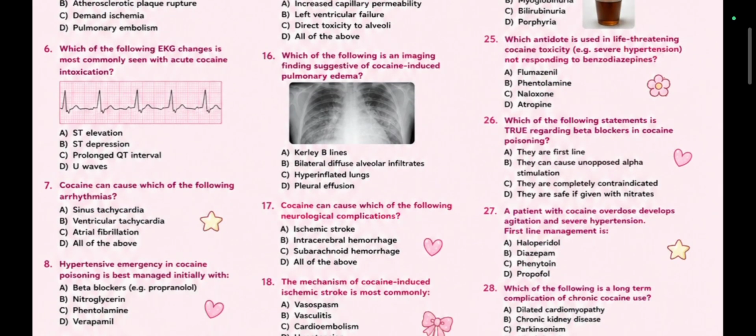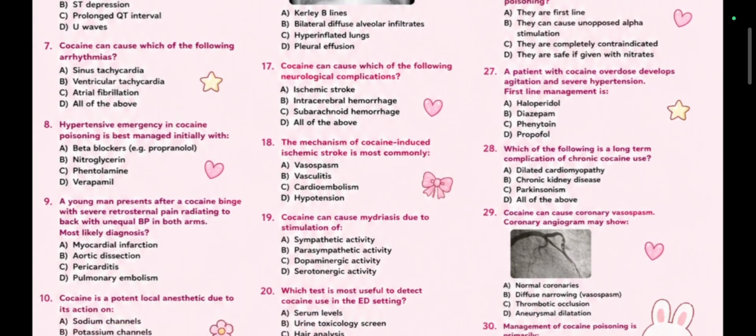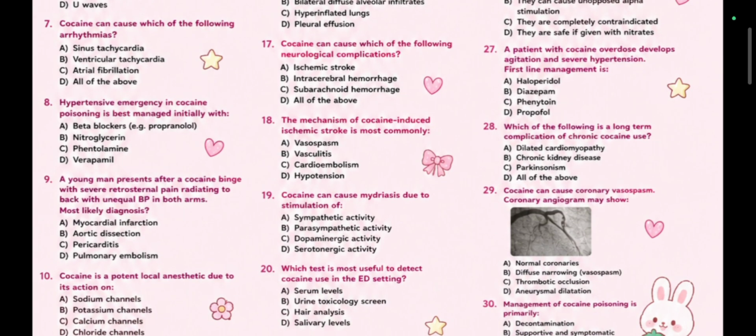Cocaine can cause which of the following neurological complications? Ischemic stroke, intracerebral hemorrhage, subarachnoid hemorrhage, all of the above. Answer is all of the above. The mechanism of cocaine-induced ischemic stroke is most commonly vasospasm, vasculitis, cardioembolism, hypotension. Vasospasm. Cocaine can cause mydriasis due to stimulation of which activity? Sympathetic, parasympathetic, dopaminergic, serotonergic. Sympathetic activity, because it stimulates the brain.